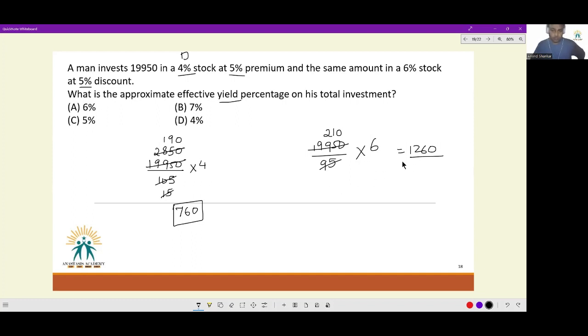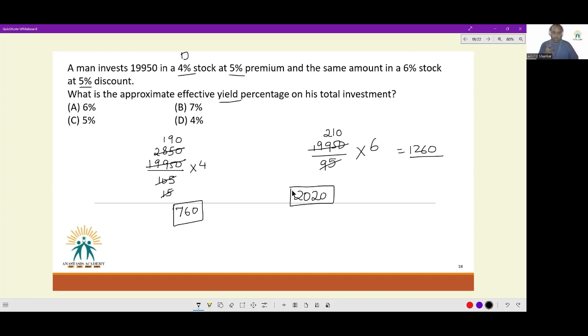The total amount of money is 1900 plus 120. The total profit, or the total dividend generated by the investment that our friend has made, is 2020. This is the total returns generated by this man.